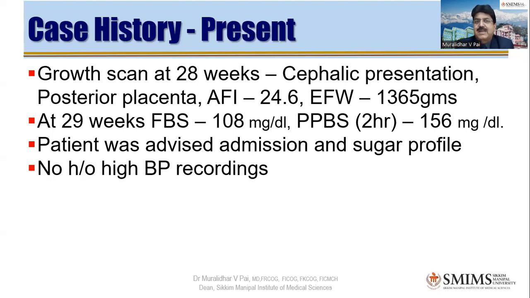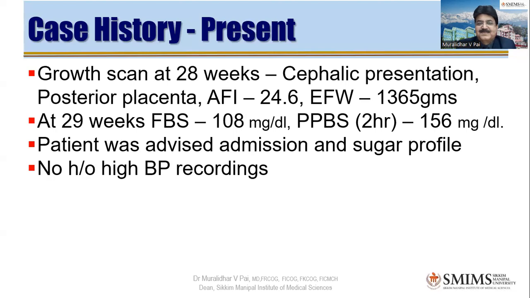So she has had fairly serial ultrasounds, so dates are correct. AFI again, as you correctly said, is on the higher side. It is 25. You can qualify it as polyhydramnios also, right? And what about sugars?